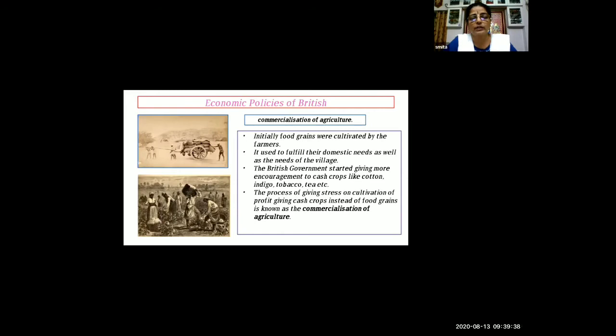The process of giving stress on cultivation of profit-giving cash crops instead of food grains is known as the commercialization of agriculture. Okay, very good. So the process of giving stress on cultivation of profit-giving cash crops instead of food grains is known as the commercialization of agriculture.